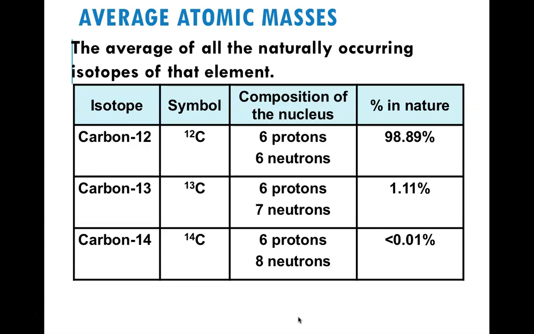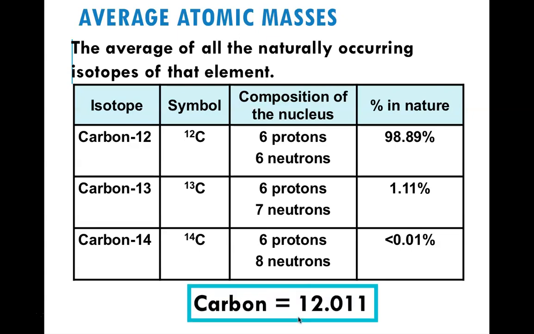We use them for radiocarbon dating, to see how old dinosaur bones are, for example. Interestingly enough, the majority of the carbon that exists is carbon-12. There's very, very little carbon-13 and an even smaller amount of carbon-14. But the overall average atomic mass of carbon is 12.011.